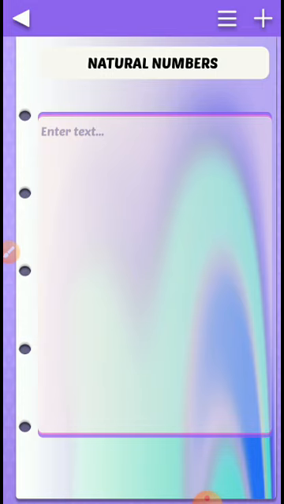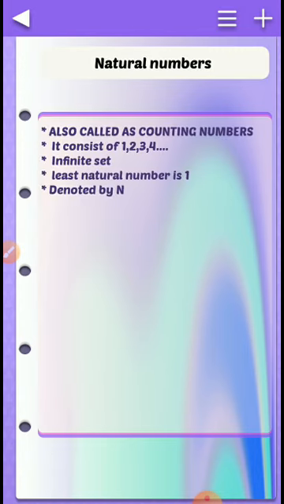That means I'm counting the numbers. So natural numbers are also called counting numbers. My counting starts from 1, 2, 3, 4 and so on. We can say that natural numbers, also called counting numbers, consist of the numbers 1, 2, 3, 4 and so on.